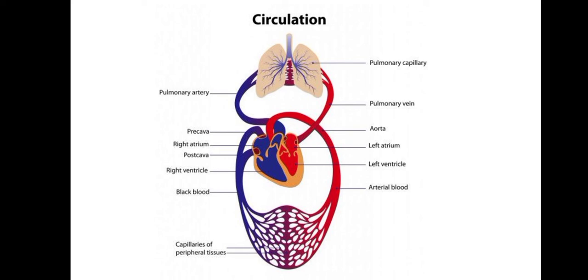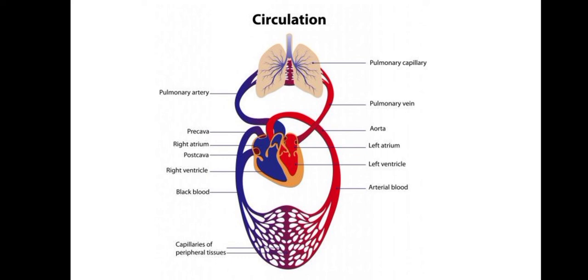The blood having no oxygen in it is known as deoxygenated blood. The deoxygenated blood is formed in all the organs of the body except the lungs. This is because when the oxygenated blood passes through the organs of the body, cells use up this oxygen and make it deoxygenated.